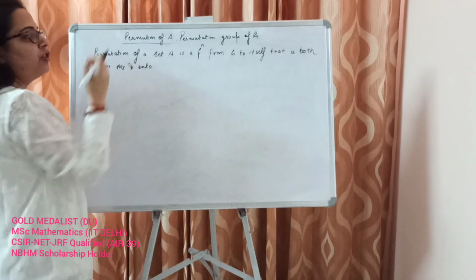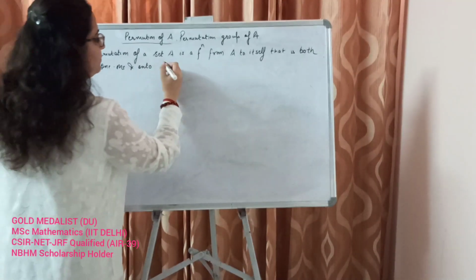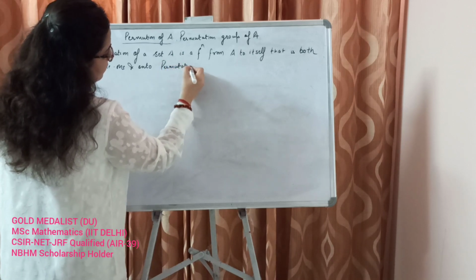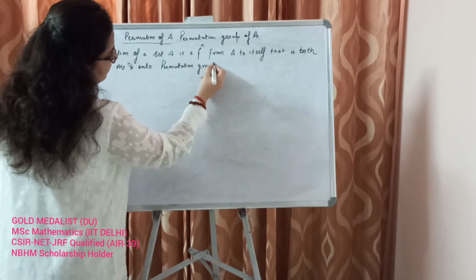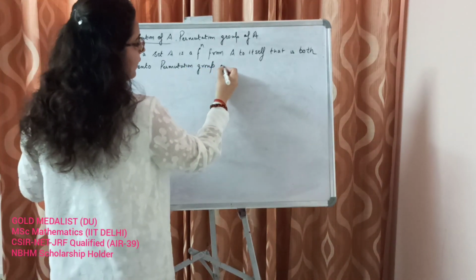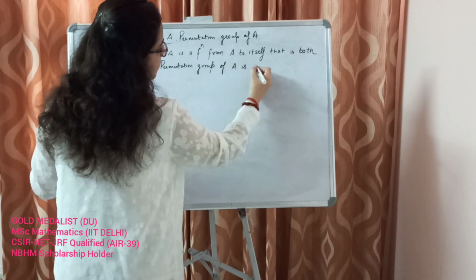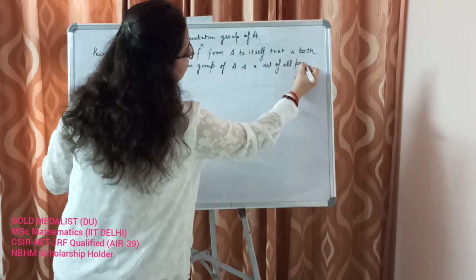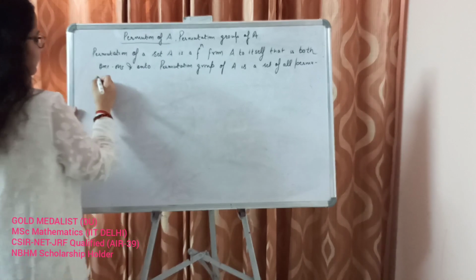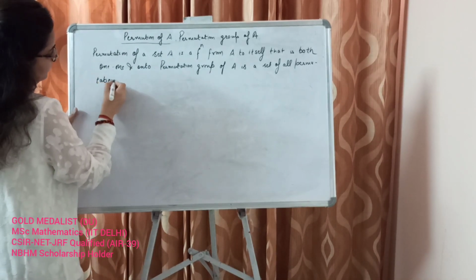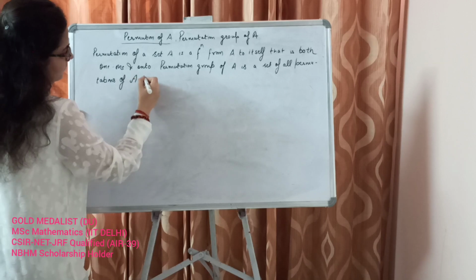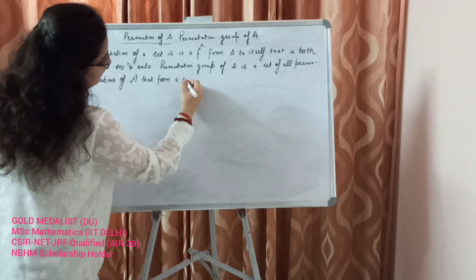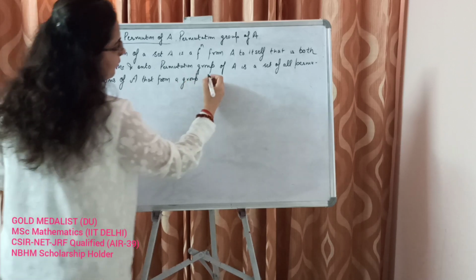It is the collection of all permutations of A, right? The permutation group of A is a set of all permutations of A that form a group under function composition.